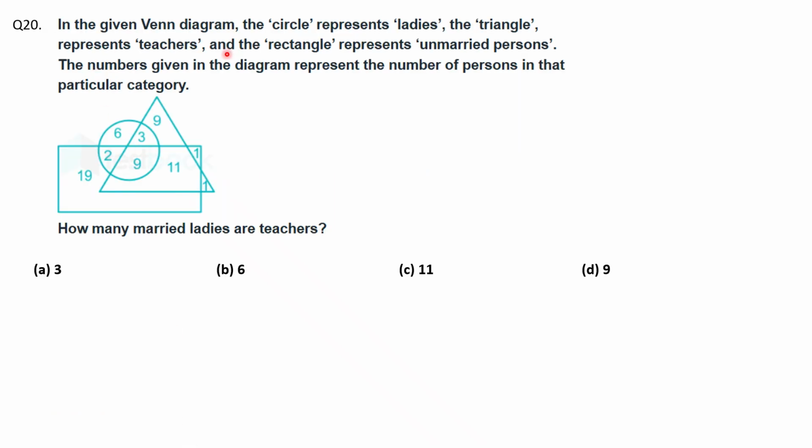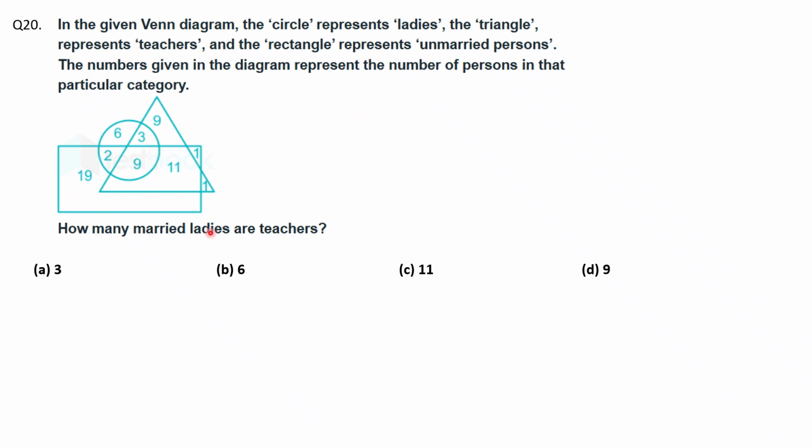Question number 20. In the given Venn diagram, the circle represents ladies, the triangle represents teachers, and the rectangle represents unmarried persons. The numbers given in the diagram represent the number of persons in that particular category. You have to find how many married ladies are teachers. Okay. So first, teachers means it should be inside the triangle. Ladies means it should be inside the circle. Okay. So if you see, both which is inside the circle and inside the triangle is 3 and 9.